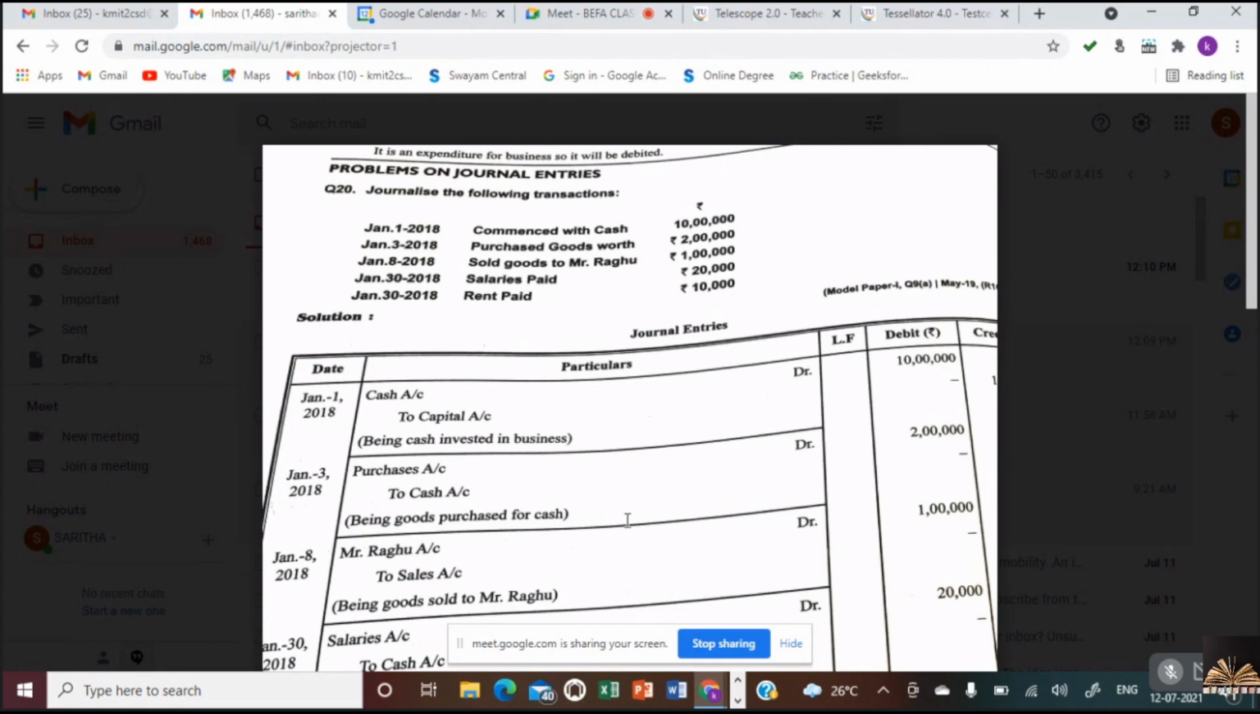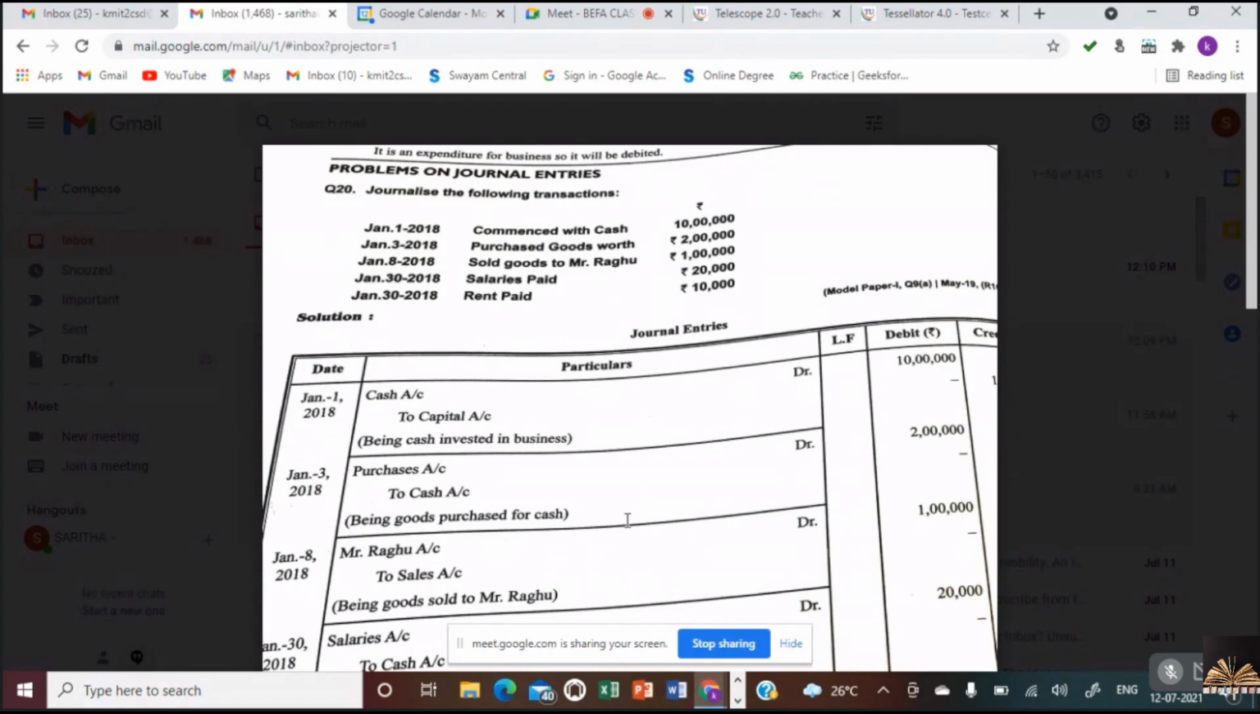Mr. Raghu's account debit to sales account. Being goods sold to Mr. Raghu. Ma'am, we are receiving the cash from Mr. Raghu, but here it is given in the name, so therefore we have to take the name. Above, first, cash purchased goods rupees 2 lakhs. Here this may be credit or this may be cash, we don't know, isn't it? So Mr. Raghu's personal account, as he is a receiver, we debit him and we credit the sales account.